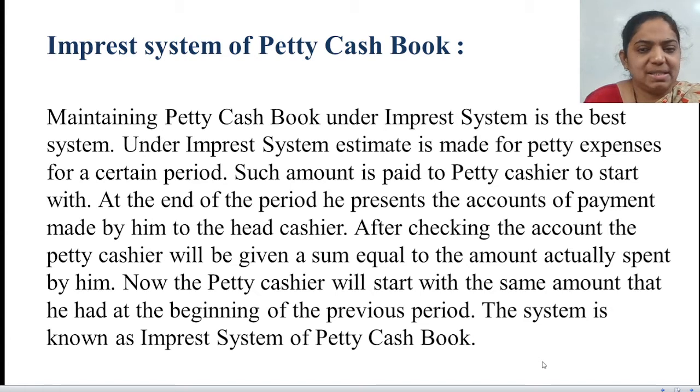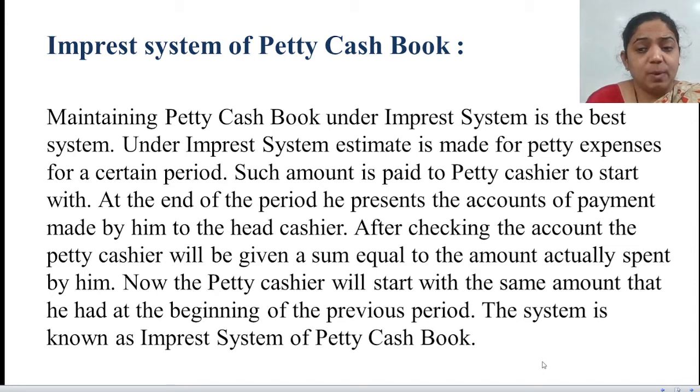Why is it said to be the best system? Because under the imprest system, an estimate is made for petty expenses for a certain period, and such amount is paid to the petty cashier to start with. At the end of the period, he presents the accounts of payments made by him to the head cashier. After checking the account, the petty cashier will be given a sum equal to the amount actually spent by him. Now the petty cashier will start with the same amount that he had at the beginning of the previous period. This system is known as the imprest system of petty cash book.